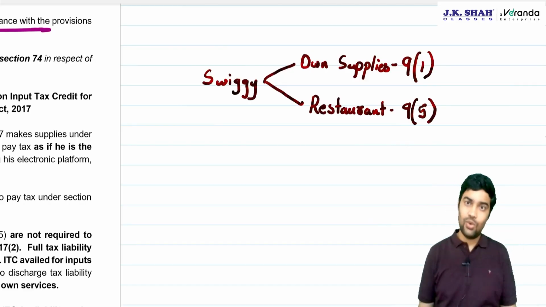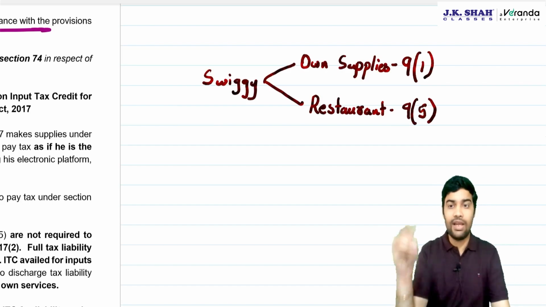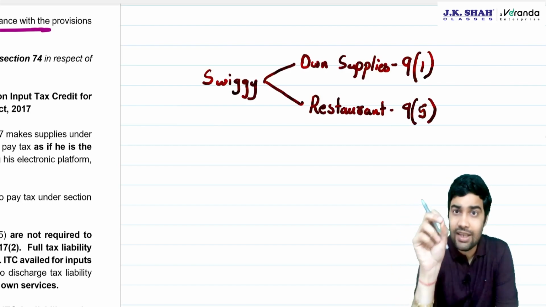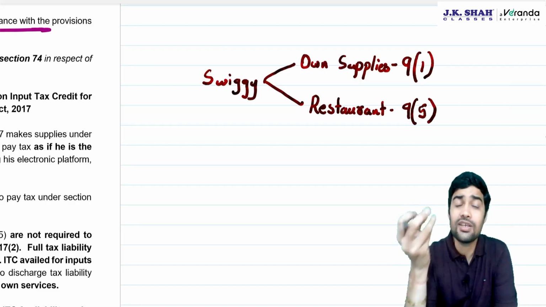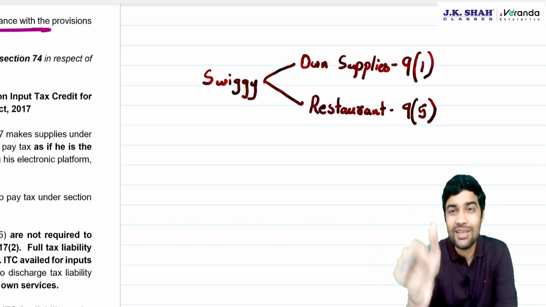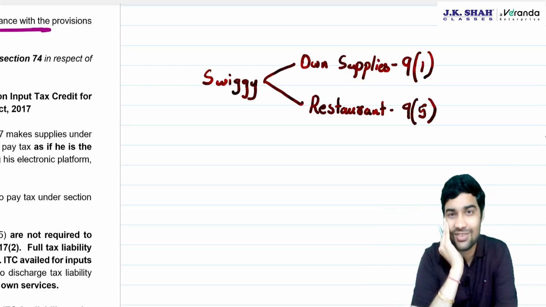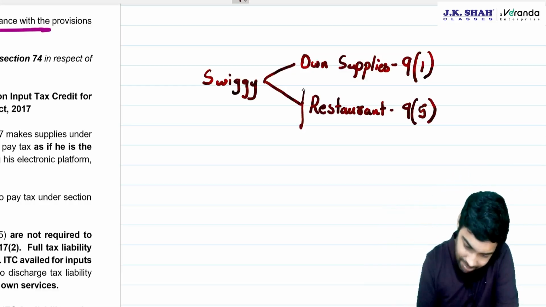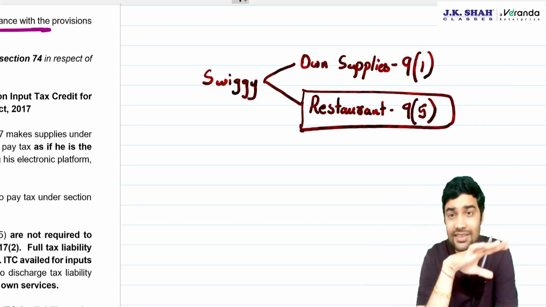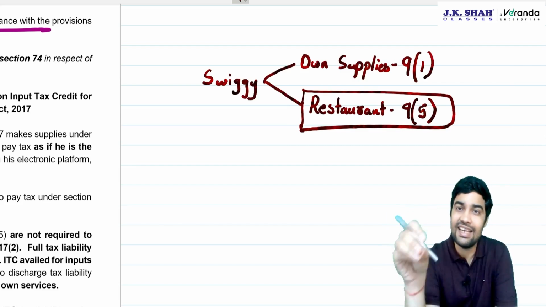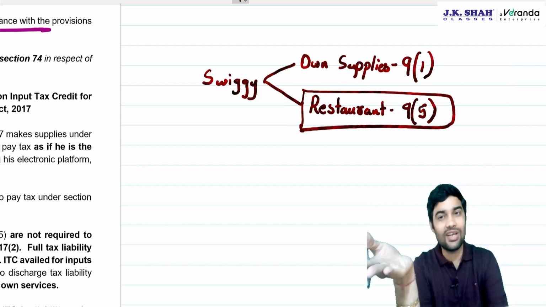The answer is no, it does not apply. The simple reason for that: Swiggy, when they are paying tax under 9(5), they are not going to purchase anything related. They are only paying tax on behalf of the restaurant. So the government has clarified that for Swiggy paying tax under 9(5), there is no need at all. Is it a good clarification?